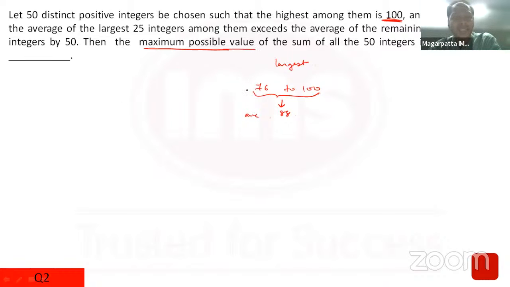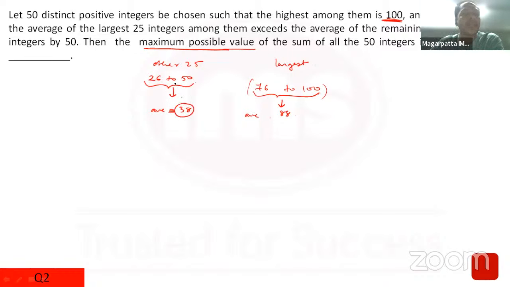So that's why I've taken the largest numbers to be as big as possible. The other 25 numbers should have an average which is 50 less. So clearly they'll have an average which is 50 less, so it will be 38. Again, if the average has to be 50 less, why not take each number to be 50 less only? So I'll take the numbers to be 26 to 50. Automatically the average would come out to be 38. And if the average is fixed, the total will also be fixed only.